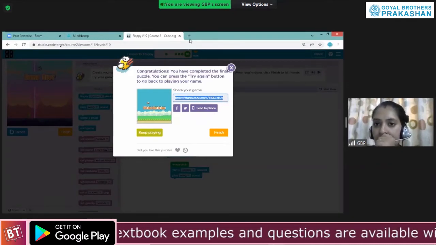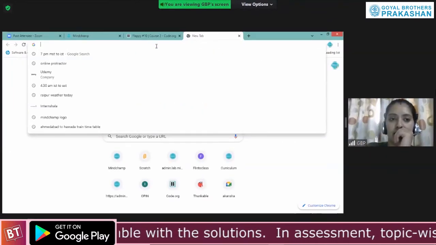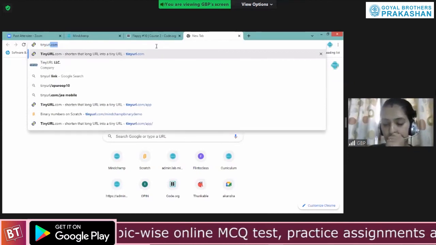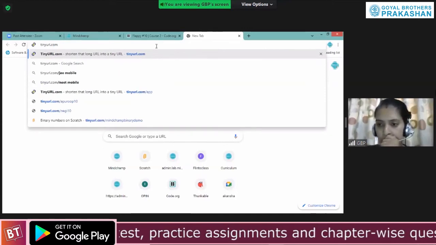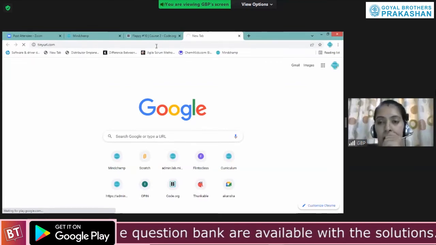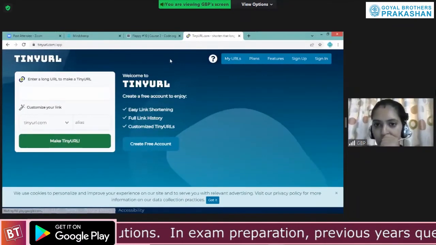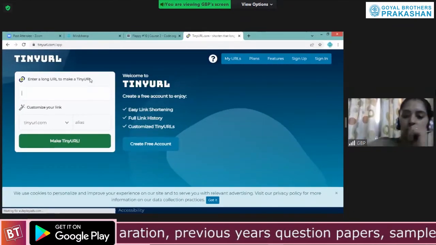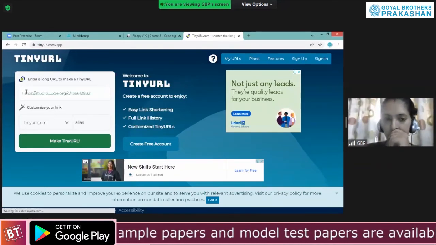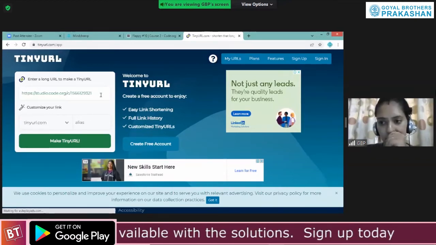Done. Open a new tab. Type tinyurl.com and enter. After that, one new page is going to open up. After that, you need to paste the link. How to paste it? You can right click and paste, or you can also use Control plus V.